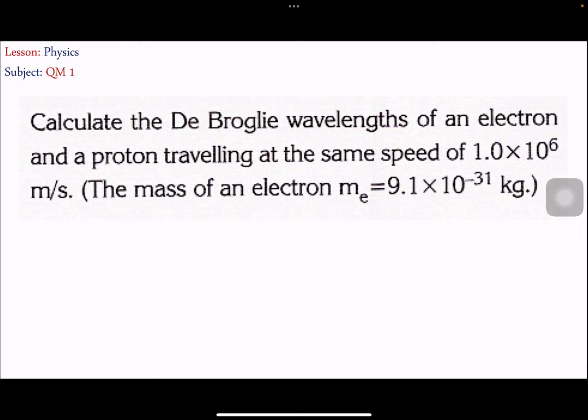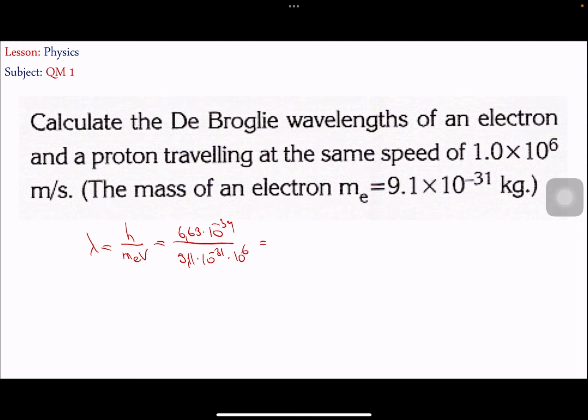First of all, let me find it only for the electron, and we know that it's h over the mass of the electron times its speed. I know that 6.63 times 10 to the power of minus 34, I will divide by the mass of an electron, that's 9.11 times 10 to the power of minus 31, and the speed, that is 10 to the power of 6.